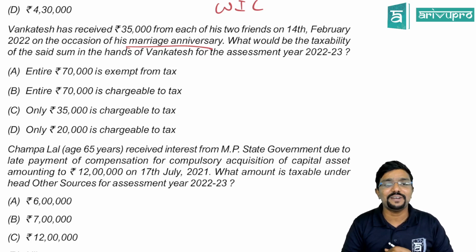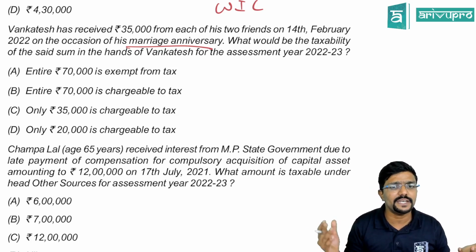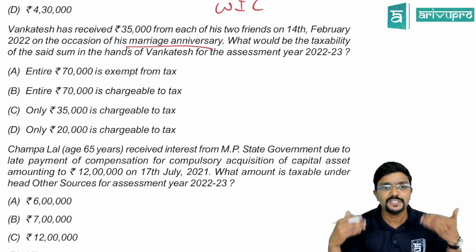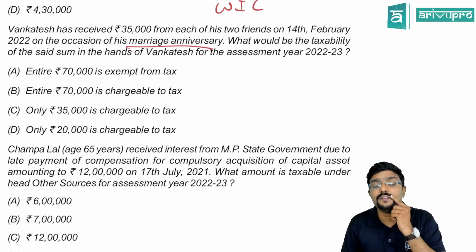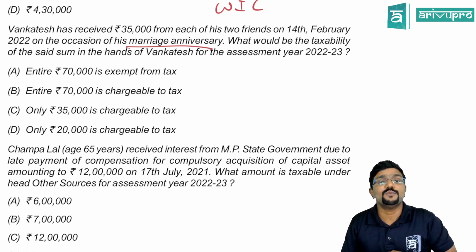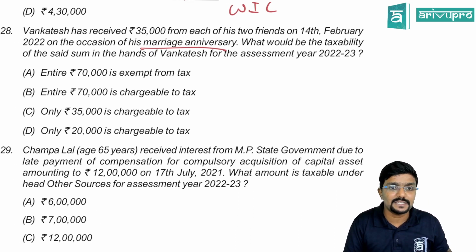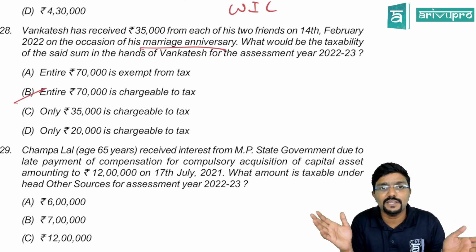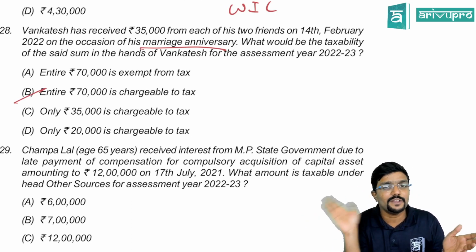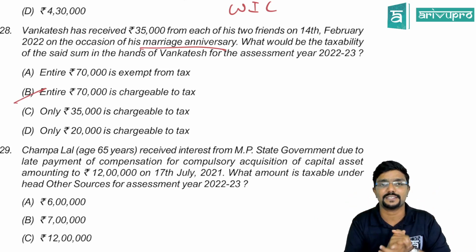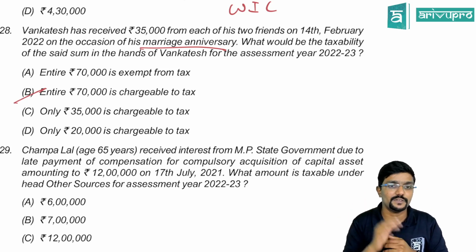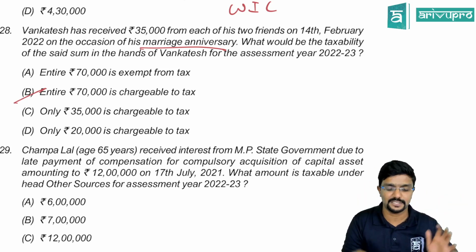What would be the taxability of the said sum in the hands of Venkatesh for the assessment year 22-23? He is receiving 35,000 each from two of his friends. Is it more than 50,000? Yes, you have to take the aggregate amount, which is 70,000. Sir, 35 is within 50. Aggregate amount, if it is more than 50,000, the entire amount is taxable. So the entire 70,000 is taxable, and don't reduce 50 there. Sir, 70 minus 50, only 20 is taxable? No, the entire 70 would be taxable. Please be careful. And here they have given marriage anniversary. Please don't get confused. Only on the occasion of marriage, if you receive, it is not taxable.